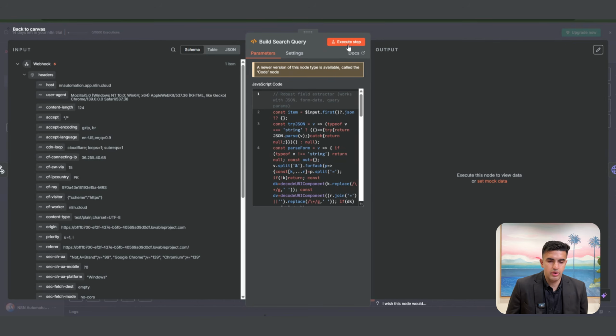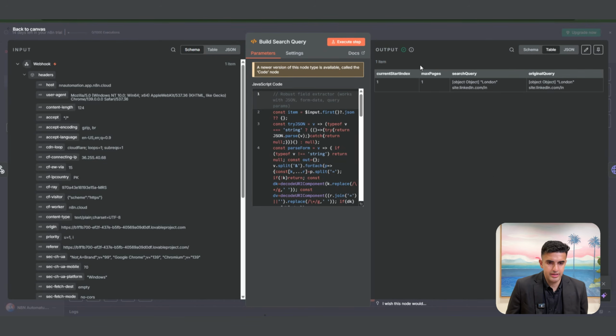But look at this. Now we got other lists which appended it. These are all the people from London. You can contact all of these leads. So this is an excellent way to gather leads. You can convert it into a SaaS, which makes it really powerful. We've got Peter Law, we've got Harvey Moore, we've got all of this information. So yeah, this is it. This is how you convert any n8n automation into a SaaS.